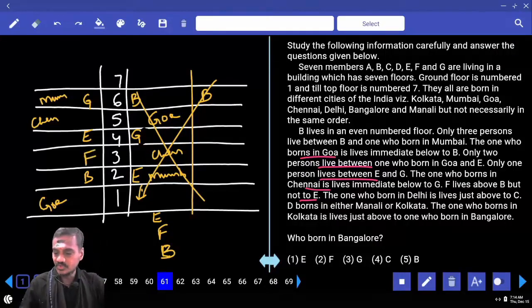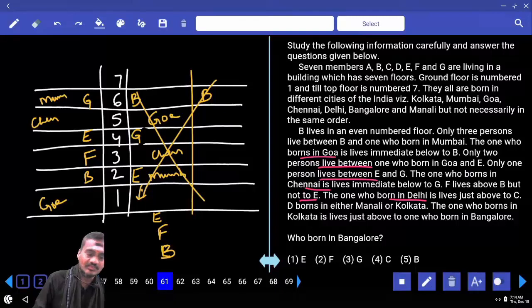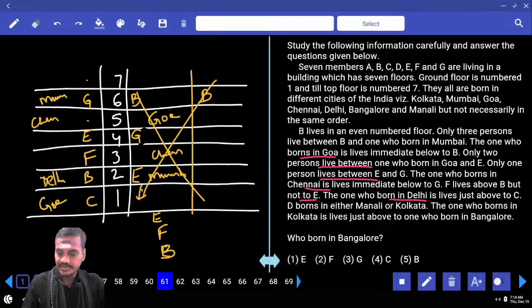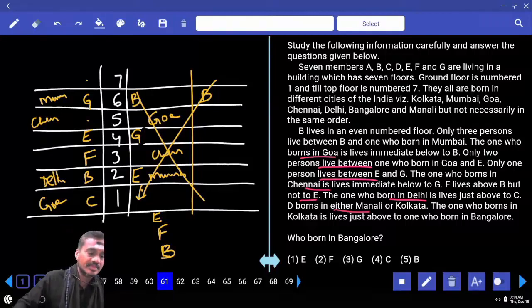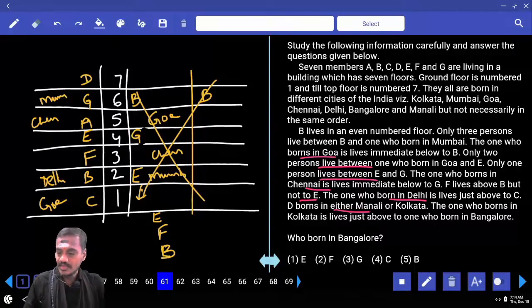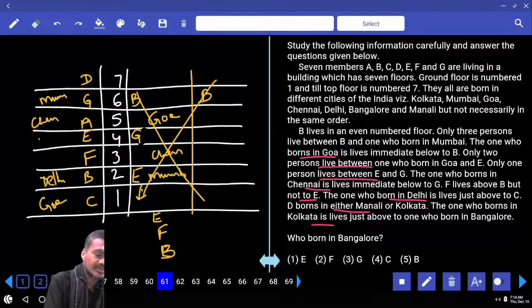The next one, the one who was born in Delhi lives just above C. Then, if C is here, C cannot be in these 2 places, C is here, and B was born in Delhi. And D was born either in Manali or Kolkata, hence D must be at this place. Now, if D is here, who is the person left over here? A is here. Manali or Kolkata. The one who was born in Kolkata lives just above the one in Bangalore. Kolkata and Bangalore are adjacent to each other. Kolkata is just above this Bangalore. Hence, this D must be born in Manali.